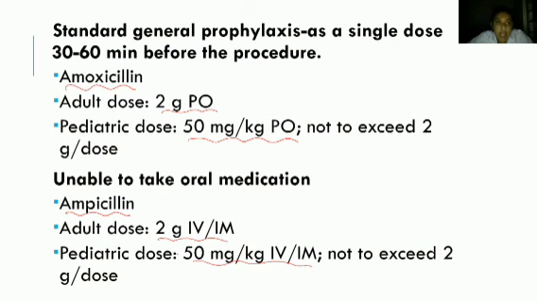infective endocarditis. And the last one is the antibiotic prophylaxis we give for infective endocarditis patients. For those who can take oral medication, amoxicillin 2 gram orally is given for adults, and 50 mg per kg orally for pediatrics. That is amoxicillin. If the patient is not able to take oral medication, then we give ampicillin. The adult dose is 2 gram IV or IM. The pediatric dose is 50 mg per kg IV or IM.